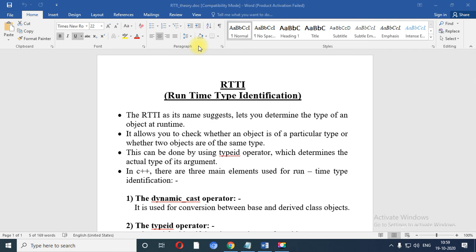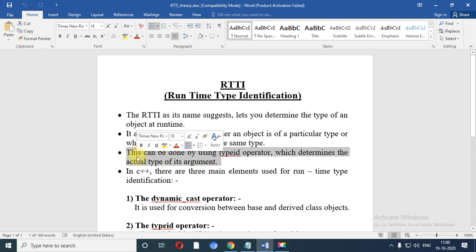So let us recall this once again, because this theory is important. RTTI stands for runtime type identification. From its name only you can get that when you want to check which type of object is created, and this can be checked at runtime, at that time you can use the concept of RTTI. When you use RTTI, it allows you to check whether an object is of a particular type, or whether two objects are of the same type. This can be done using the typeid operator, which determines the actual type of its argument.